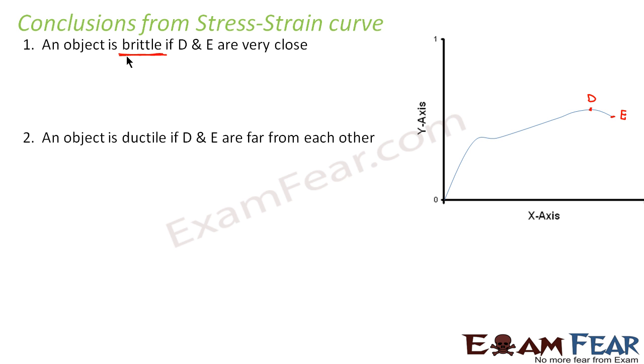An object is ductile if D and E are far from each other. Now in the same way, if point E is far away, that means the object will not break down easily. So this object will be ductile. What do you mean by ductile? The objects which can be easily drawn into wires.